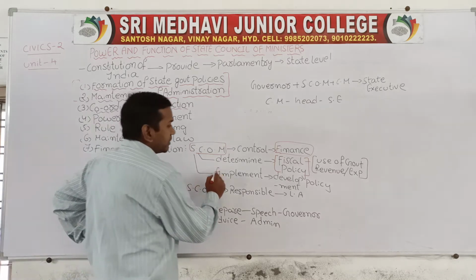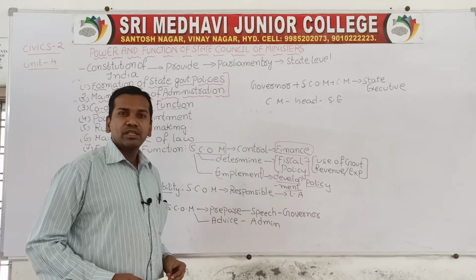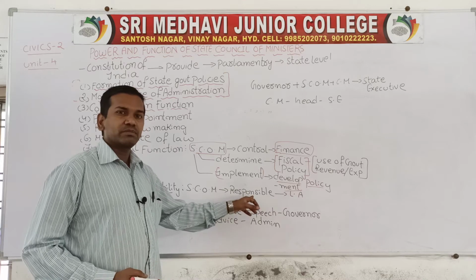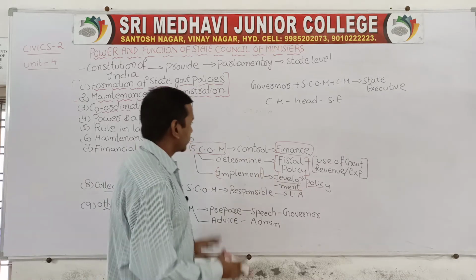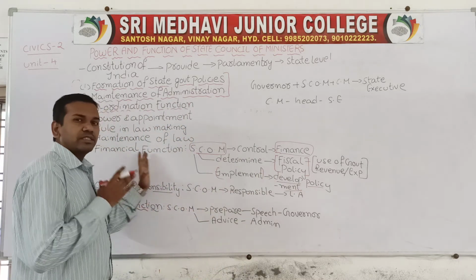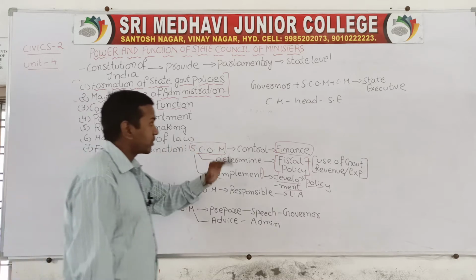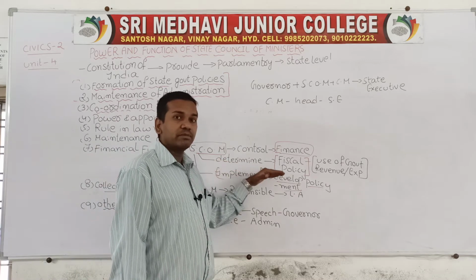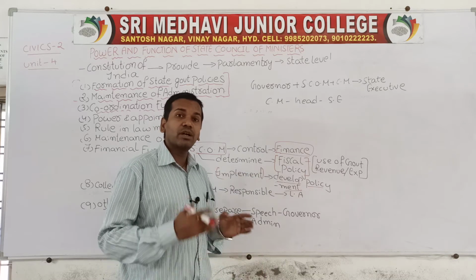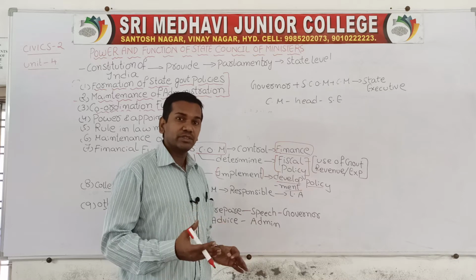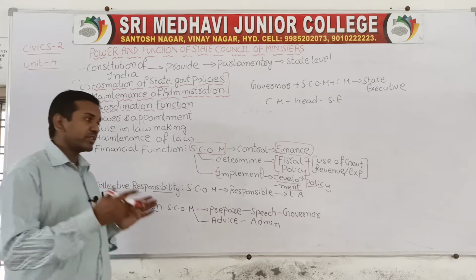And the State Council of Ministers will implement all these development policies. Just now I said the State Council of Ministers implements different types of policies, and one of them is development policy. Most of the development policies will be implemented by the State Council of Ministers. So in the financial function, the State Council of Ministers plays a very important role in financial matters. The State Council of Ministers will determine the fiscal policy, which is how to use the government revenue and expenses, and how to overcome them. All these things will be decided by the State Council of Ministers only.